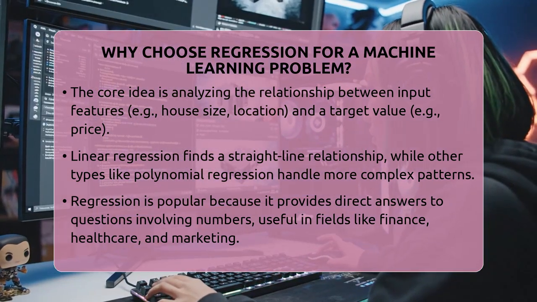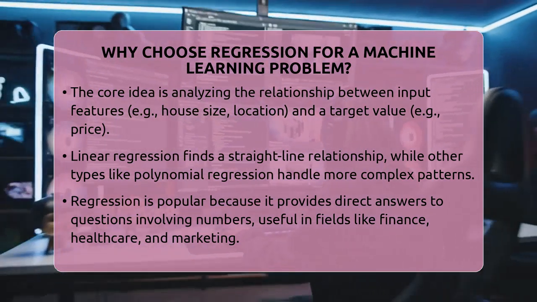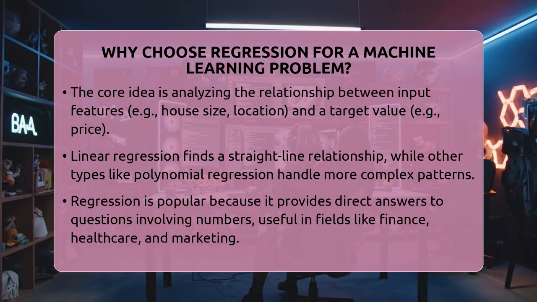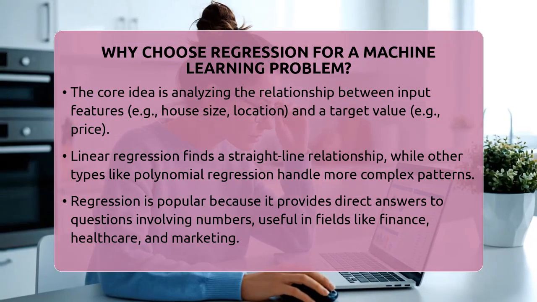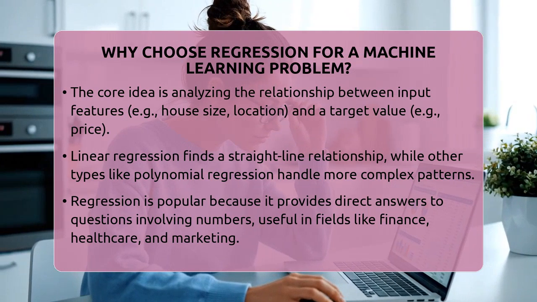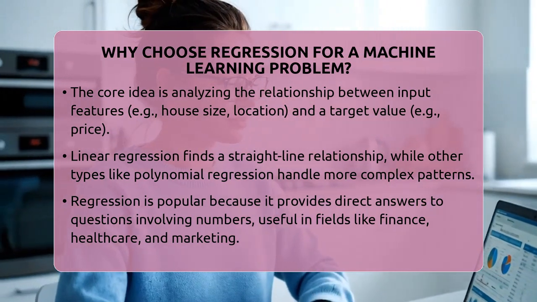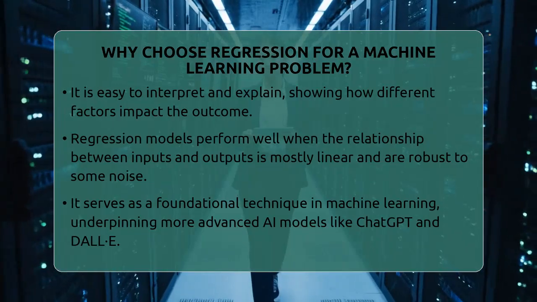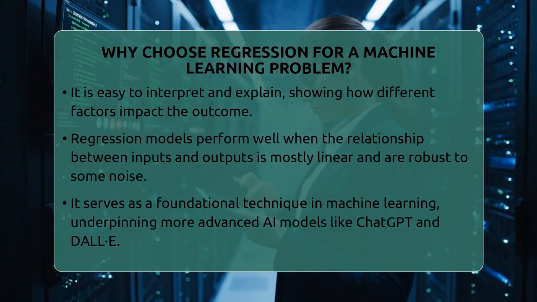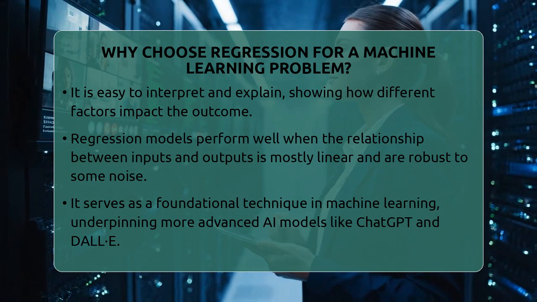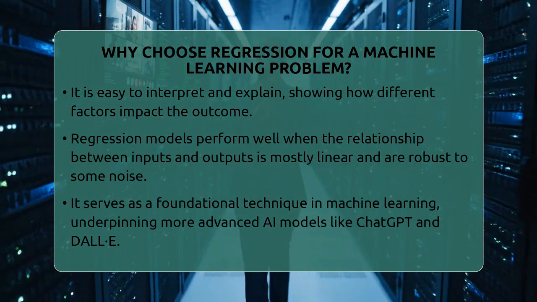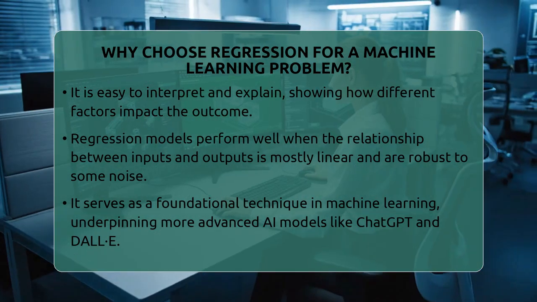Another reason to pick regression is how easy it is to understand and explain. Linear regression models show which factors influence the outcome and by how much. This transparency makes it easier to communicate results to people who aren't data scientists. It also helps identify if any biases or errors are present, supporting responsible AI use.